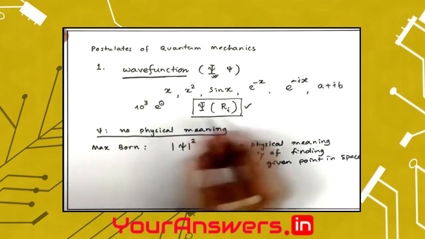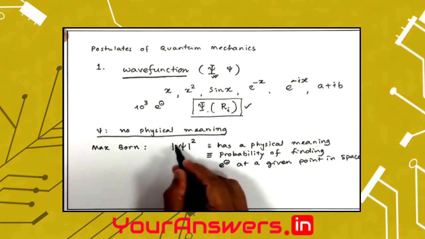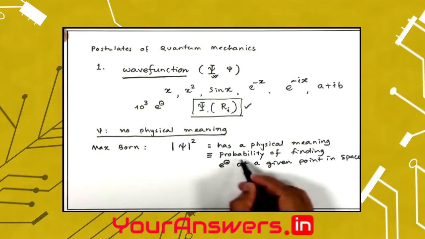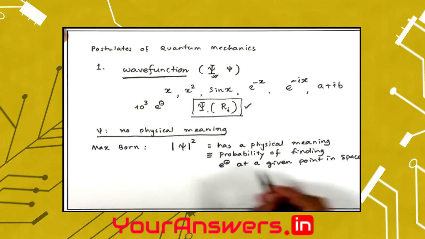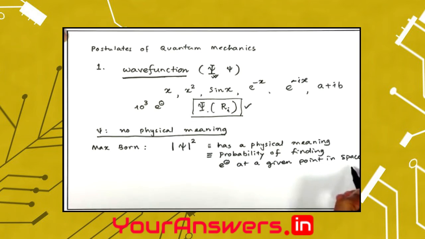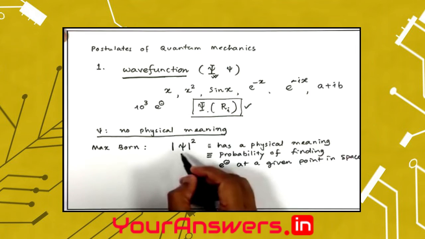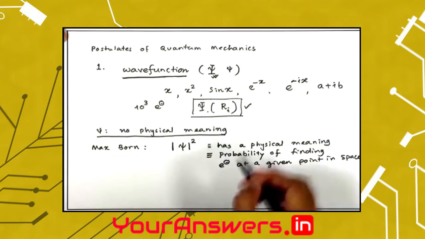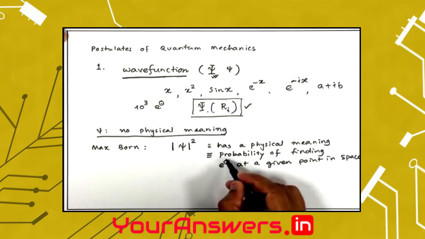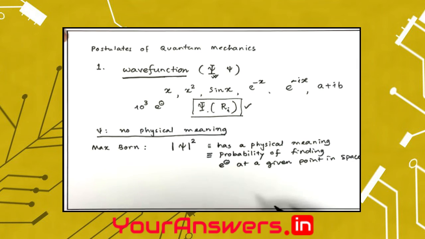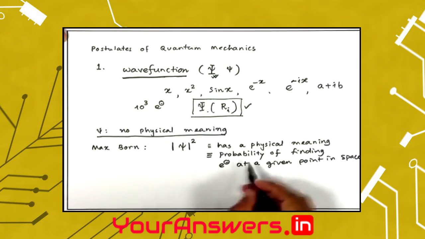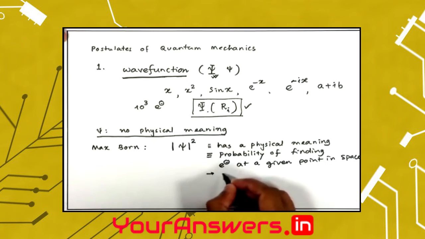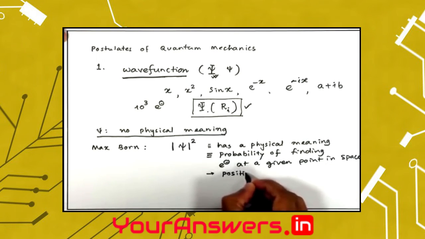So the wave function itself does not have any meaning. However, the mod square of this wave function, psi square, has got a physical meaning, and it means the probability of finding an electron at any given point in space. So if an electron is going around the atom, and I know the wave function, I know psi square, and therefore I know at any point around the nucleus what are the chances that I can find this electron that I am interested in. Now, since it signifies a probability, it cannot be negative. It is always a positive quantity.